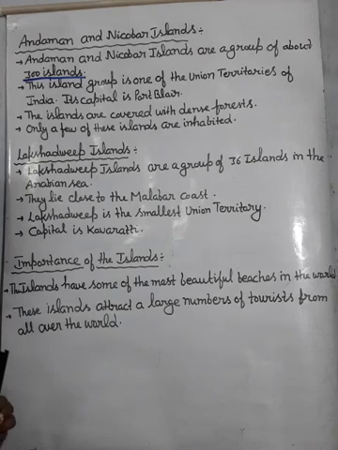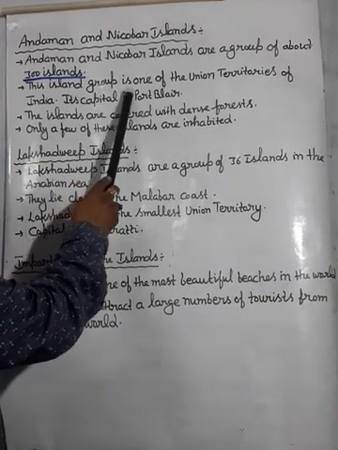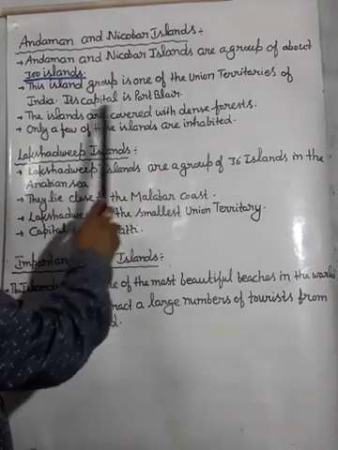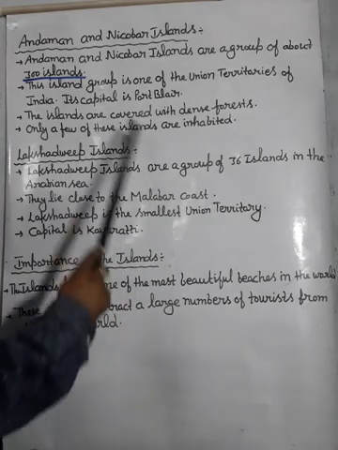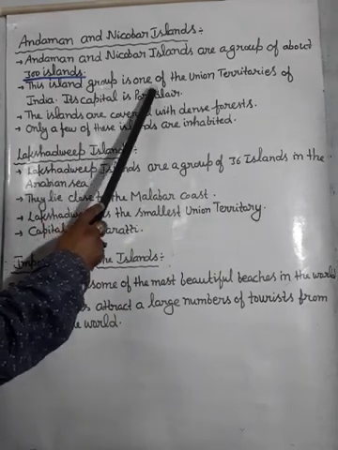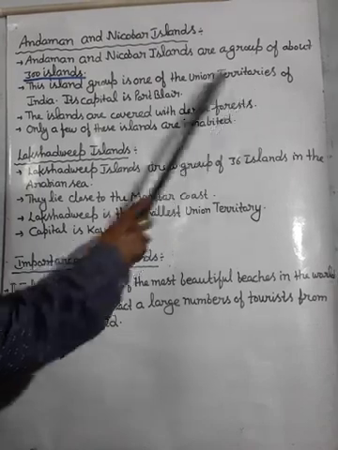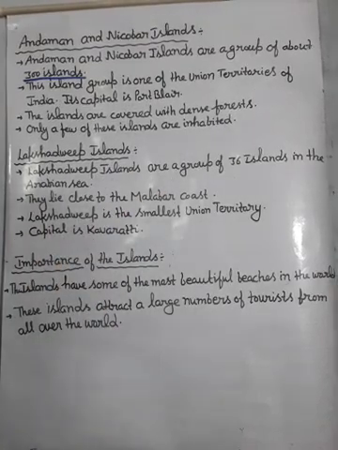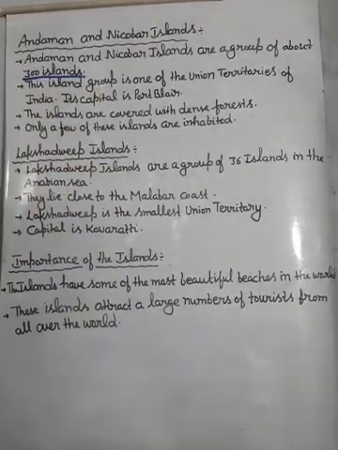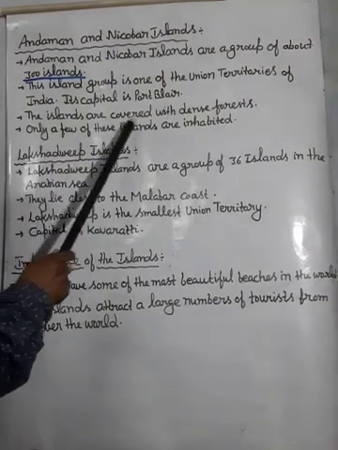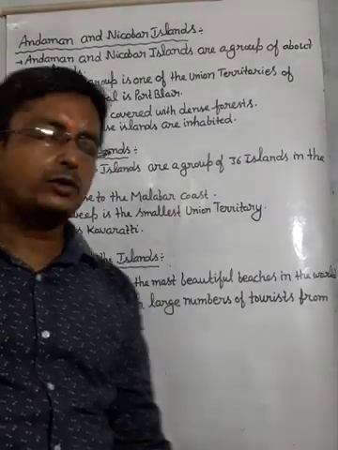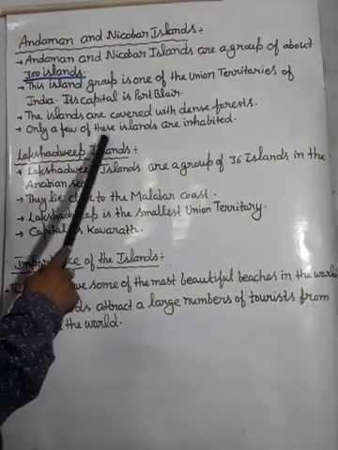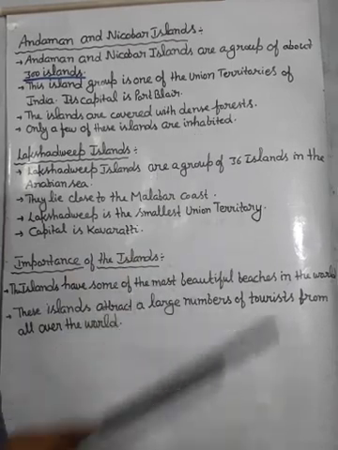This island group is one of the Union Territories of India. Its capital is Port Blair. The islands are covered with dense forest. Only a few of these islands are inhabited.